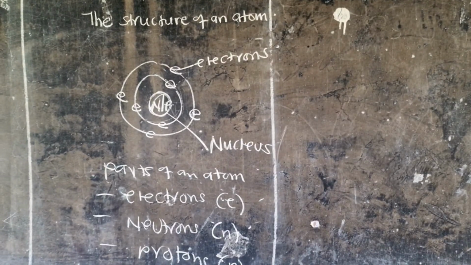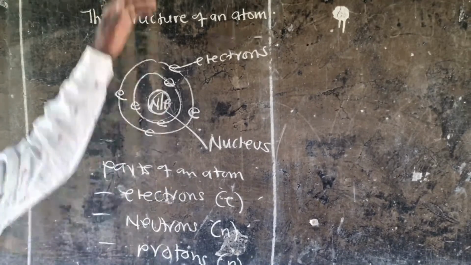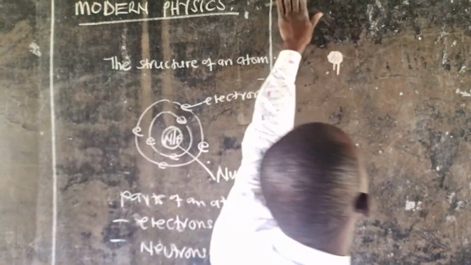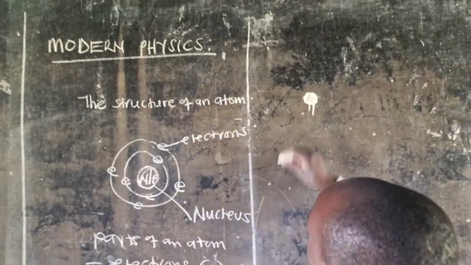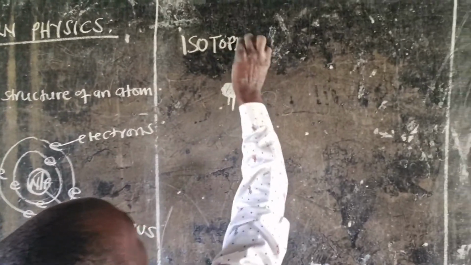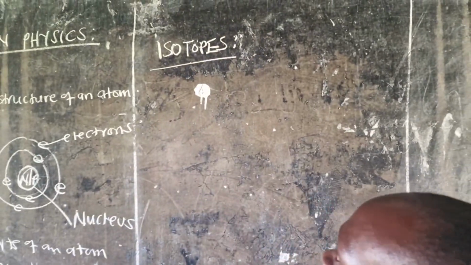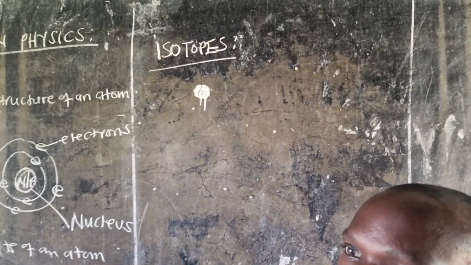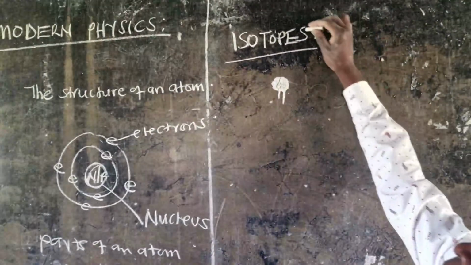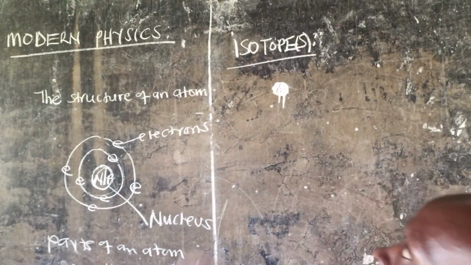Important notes to put down after having seen the structure of an atom. We are going to look at some terms. For example, isotopes. The chemistry students, this is not new to you. Isotopes in the plural, but if it is one or singular, then it is an isotope.